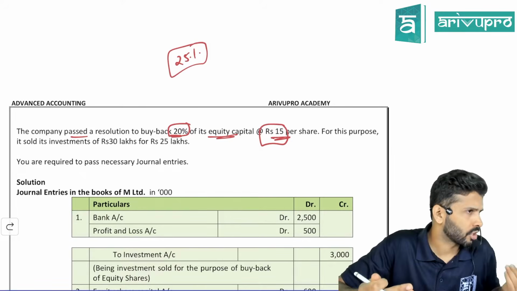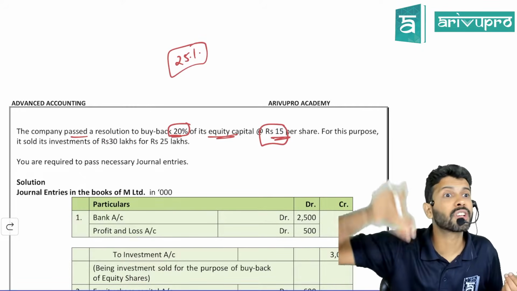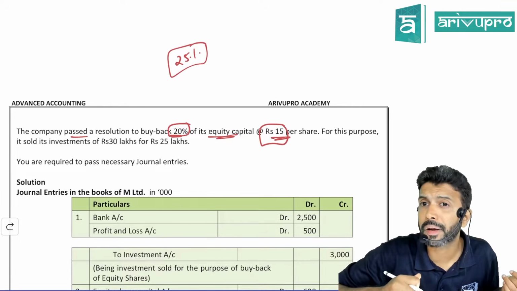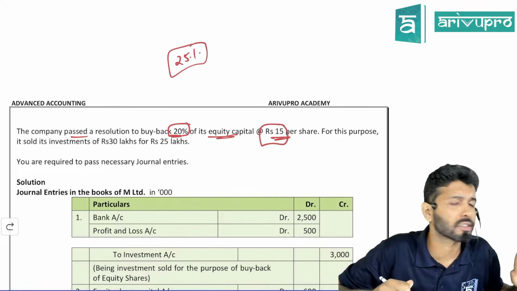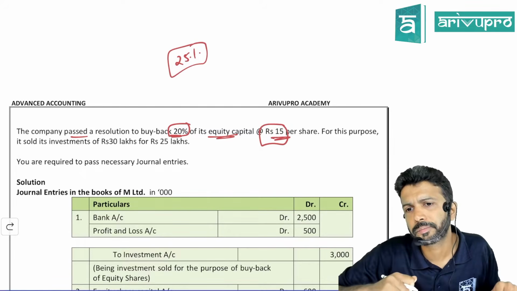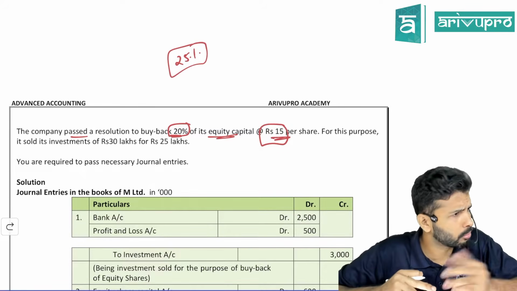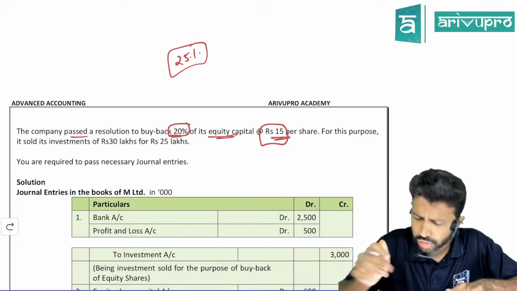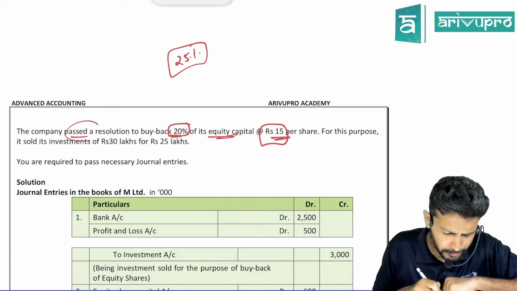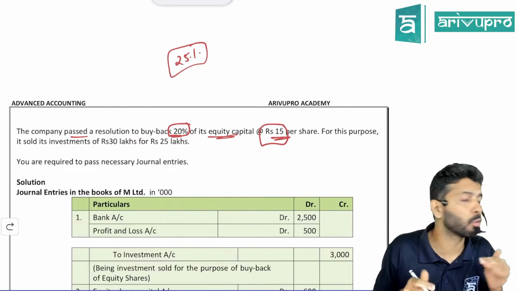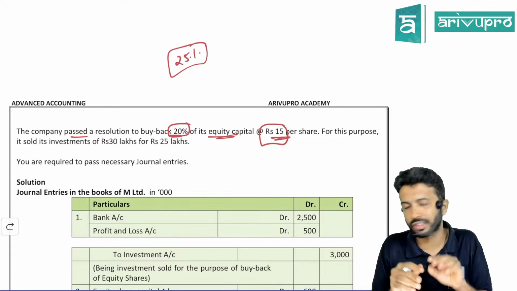Why? It's a negotiation, because shareholders have to surrender their shares for the company to buy back. The shareholder says, if you pay me 15 rupees, I will surrender my shares, otherwise I will not give. This is a negotiation. It could be more, it could be less. Anything is okay. Here they've agreed that we will do a buyback at 15. A resolution has been passed. That means everybody has agreed that 15 rupees is a fair price for such a transaction.